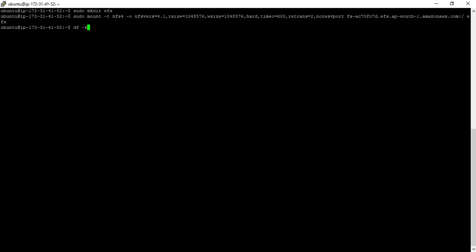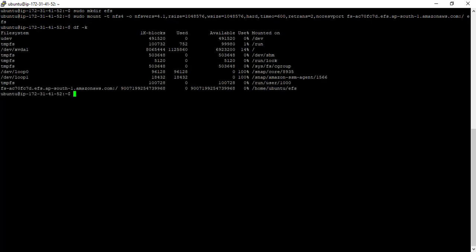This is what we have seen in the previous lecture as well, which was on EBS. So now I can see this is a file system and it is mounted to /home/ubuntu/EFS, right? Now what can I do? I have mounted it. I'll go to the EFS folder, change directory EFS. I'll enter. Now I'll create a file here, using echo or nano or vim, we can create a file here.